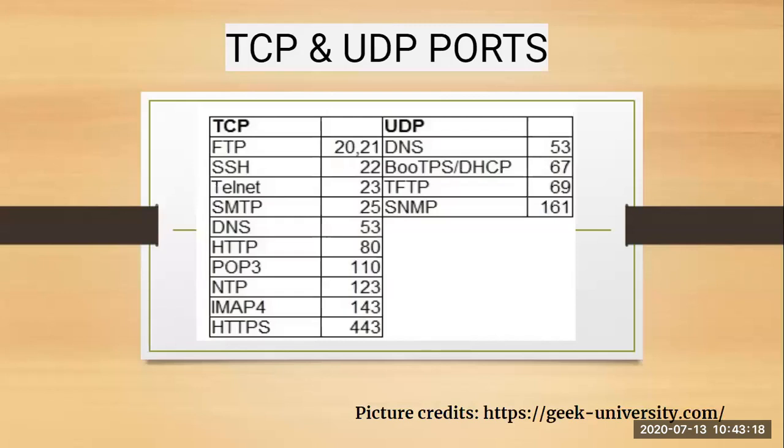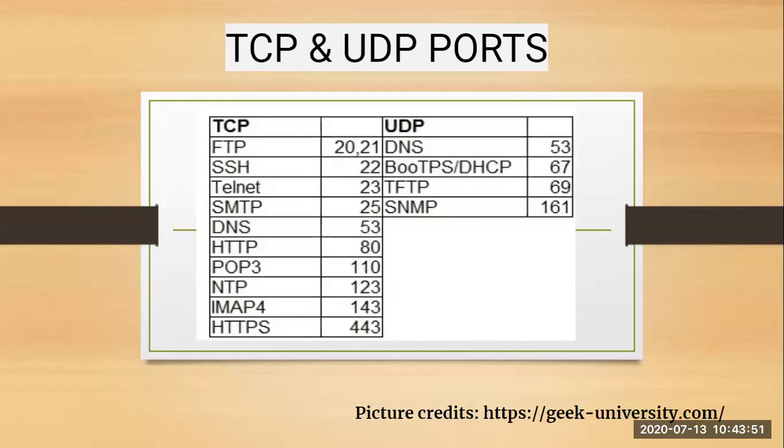When I talk about TCP, where the communication has to be end to end, FTP uses port number 20 and 21, SSH uses port number 22, Telnet uses port number 23, SMTP uses port number 25, DNS uses port number 53, HTTP uses port number 80, POP3, that is for mail purposes, uses port number 110, NTP uses port number 123, IMAP4 uses port number 143, HTTPS uses port number 443.